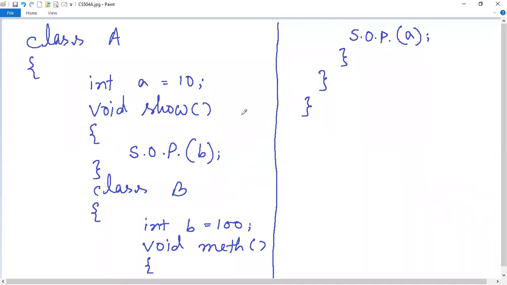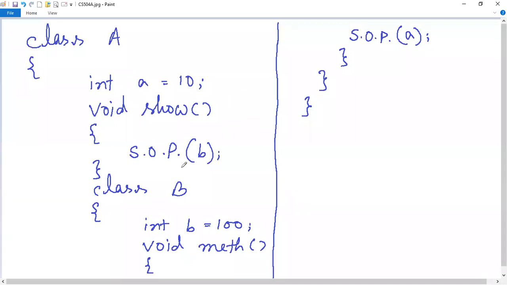Let me explain why. This A is the outer class. The small a is the instance variable of this outer class which contains the value 10. And this show method is a method of this outer class which will print the value of the variable b. This b is the variable of this inner class.